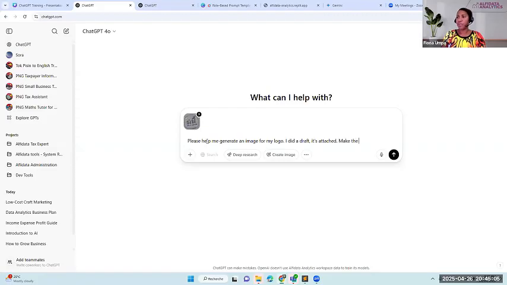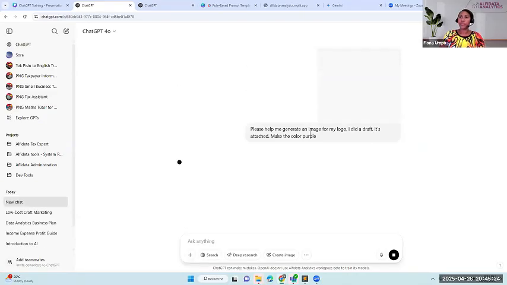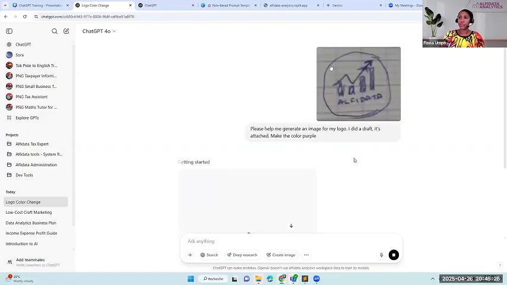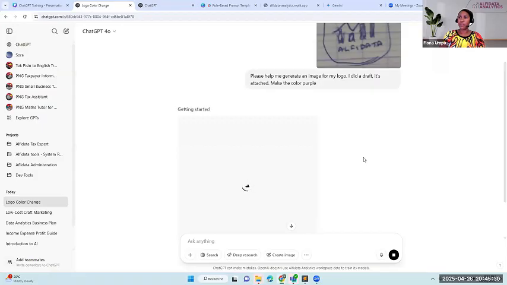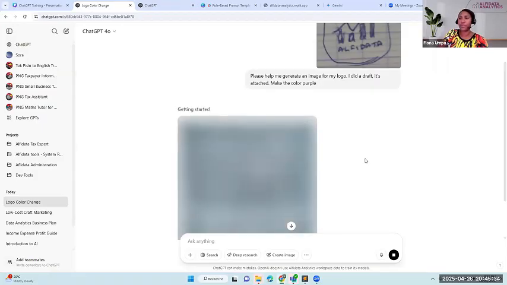Make the color purple. Okay, so let's send it over to ChatGPT. It's got the image to guide it. And I said, okay, change the color to purple. Okay, let's see what it's going to do. So now it's going to generate an image. And let's see how good this logo image is going to be.